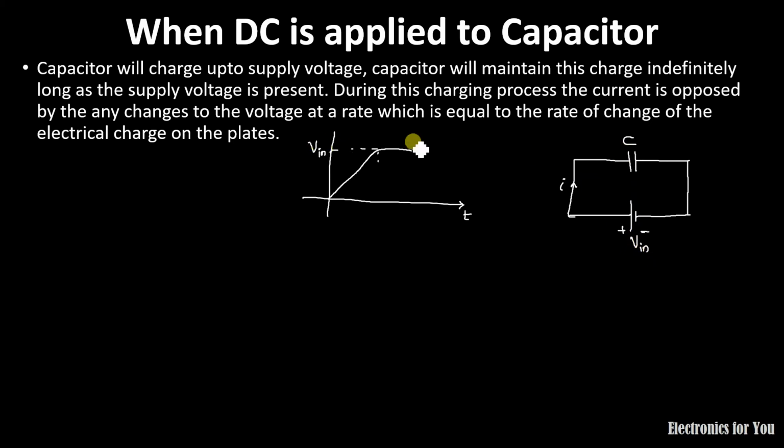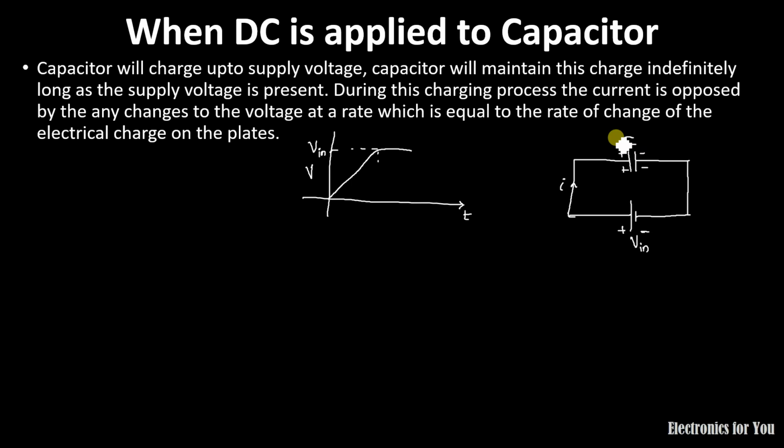Here V is the voltage across the capacitor, and there will be positive charges on one side and negative charges on the other side. Once it is charged to a maximum value, the capacitor cannot be charged further because these positive charges will oppose the supply, meaning the capacitor will act as a source itself.